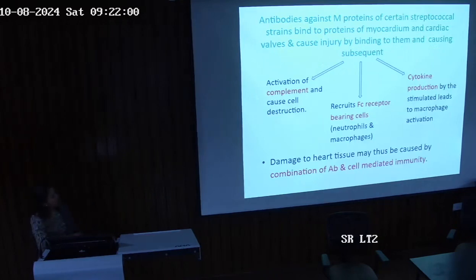They will recruit Fc receptor bearing cells like neutrophils and macrophages, and it will cause cytokine production by the stimulated cells, leading to macrophage activation. That will ultimately lead to damage to heart tissues, which may be caused by a combination of antibody and cell mediated immunity.